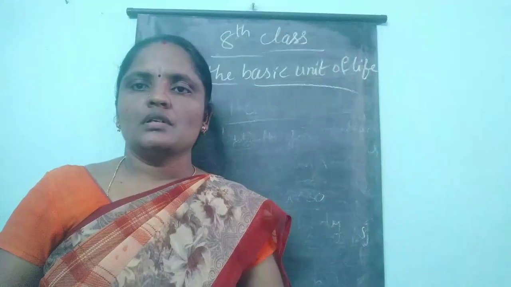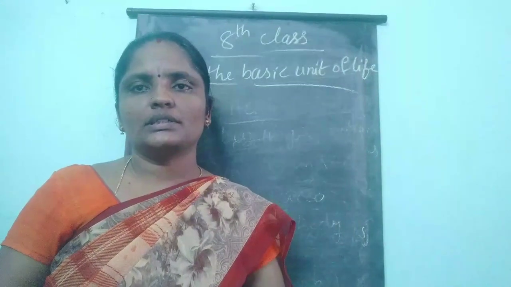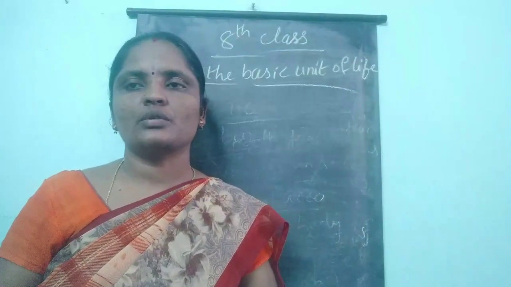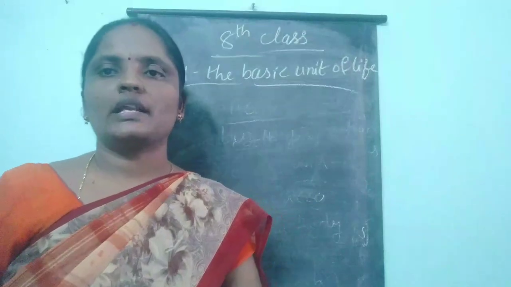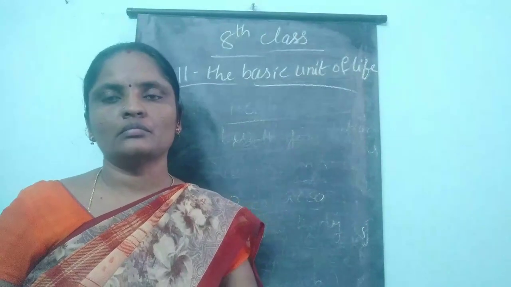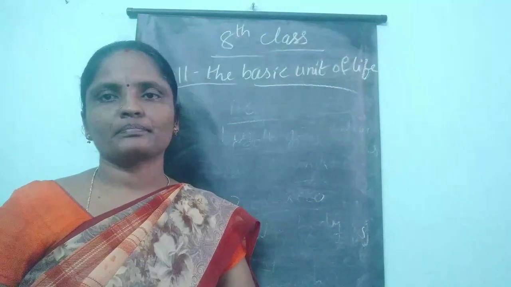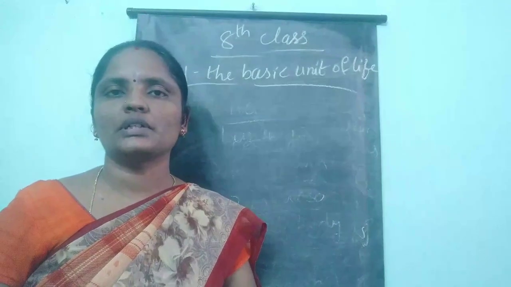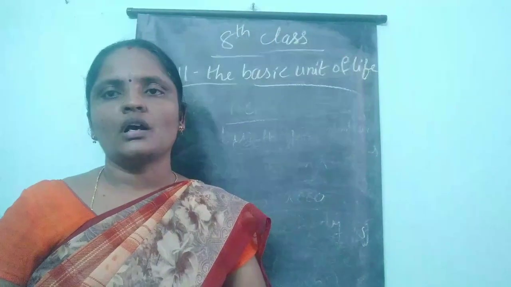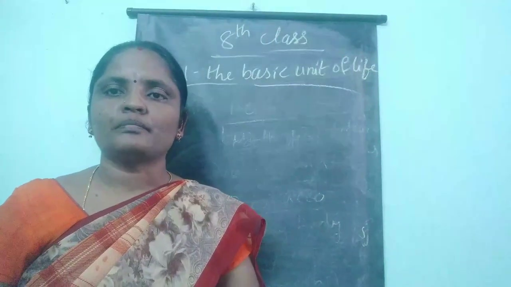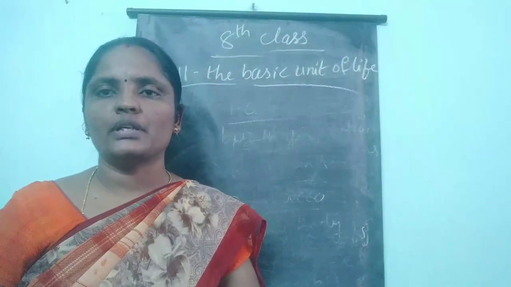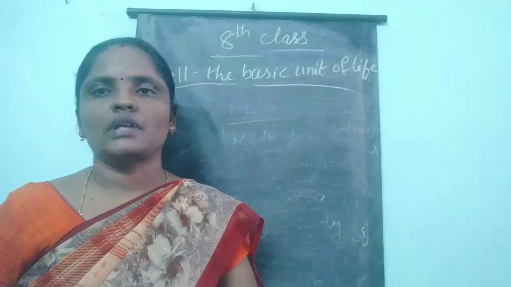Good morning, students. In the last class we discussed the cell, the basic unit of life. We also saw the discovery of the cell and the discovery of the nucleus. Who discovered the cell? Robert Hooke discovered the cell, and the nucleus was discovered by Robert Brown. We also saw some experiments and activities, taking onion peel, leaf, etc.